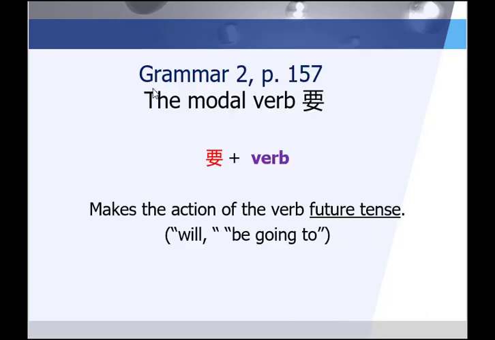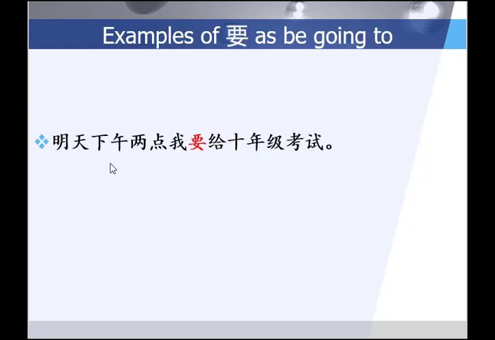Now I'll briefly go through grammar point number 2 of this lesson, and it can be found on page 157, 第157页 in your textbook. And this grammar point talks about the modal verb 要. And basically, if you have 要 plus a verb, it makes this action of the verb future tense. Let's look at an example. 明天下午2点我要给10年级考试. Tomorrow afternoon at 2 o'clock, I will give the 10th grade class a test.